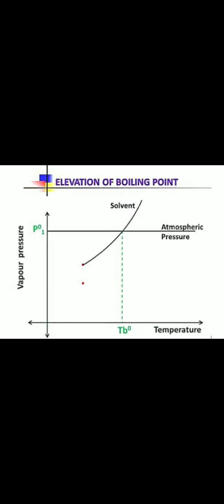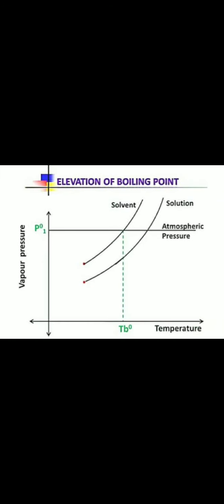At a particular temperature, say T0B, the vapor pressure of the solvent matches atmospheric pressure, 1 atmosphere. That is the boiling point of the liquid, and at T0B the solvent boils.